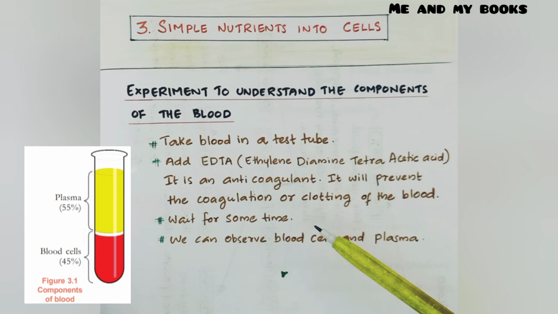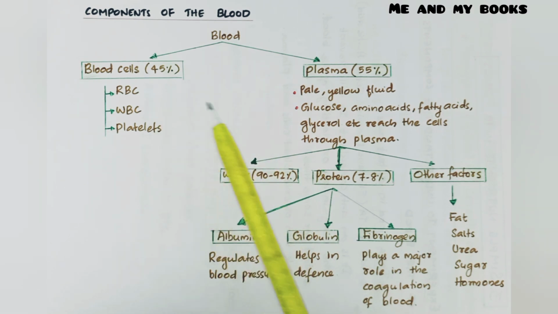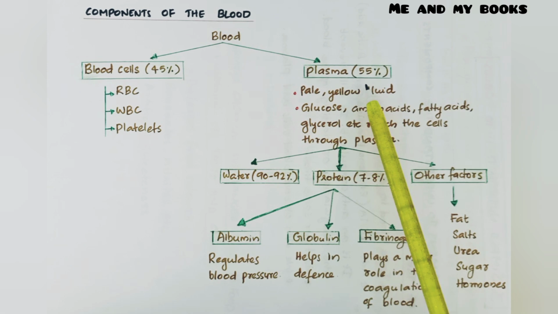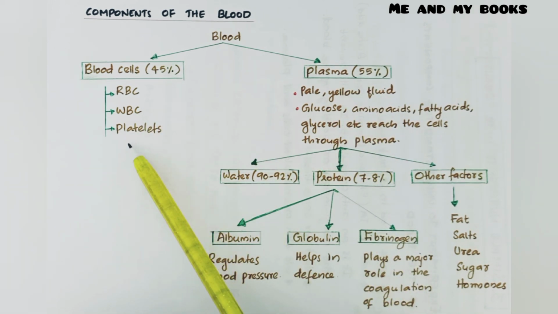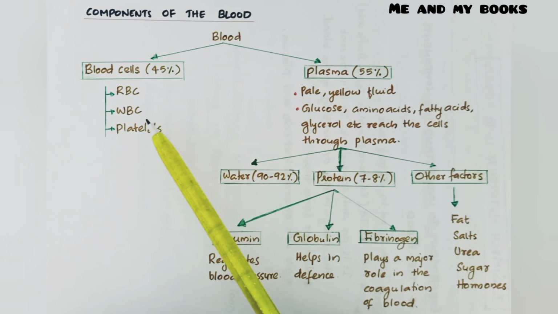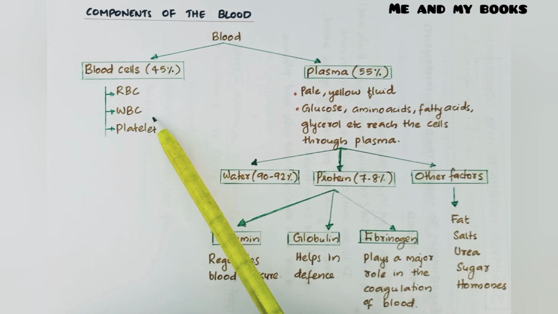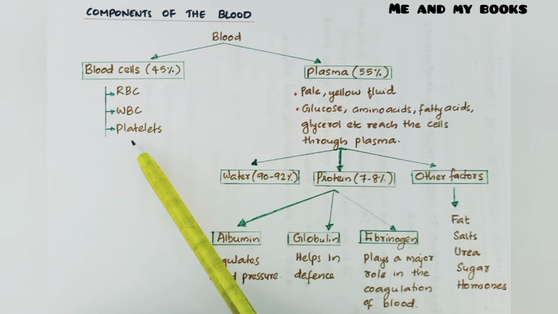Blood has 45% blood cells and 55% plasma. Blood has blood cells and plasma. Which are the blood cells? They are RBC, WBC and platelets. RBC helps in transport of oxygen and nutrients. WBCs are soldiers of our body. They will fight with the germs. Platelets help in blood clotting. You have studied all these in your 6th standard, isn't it?